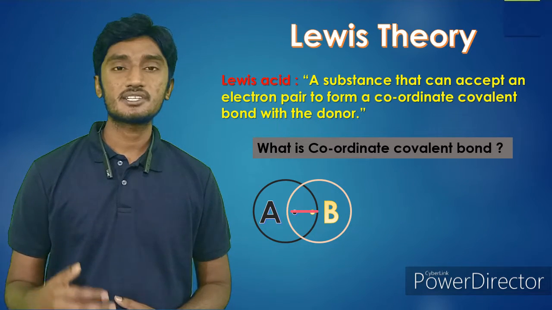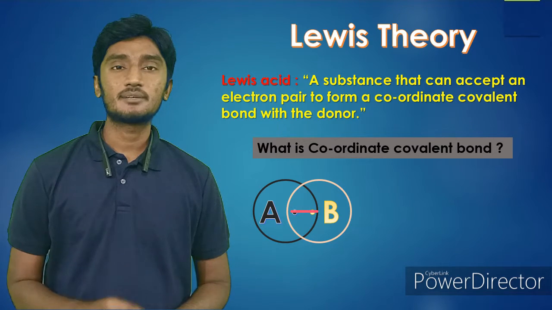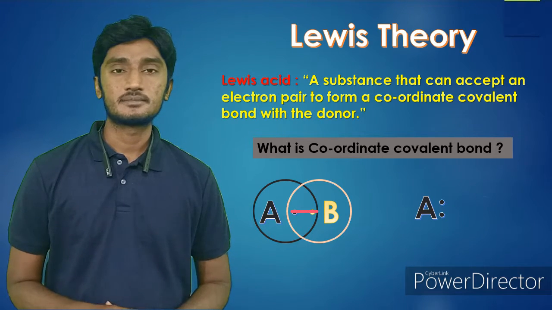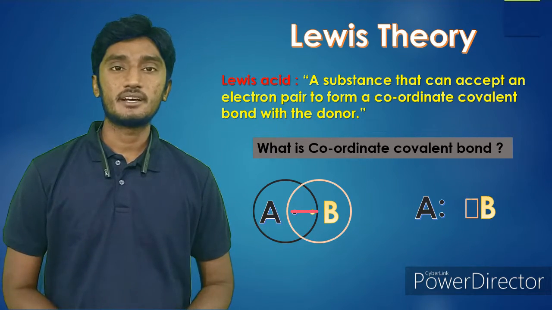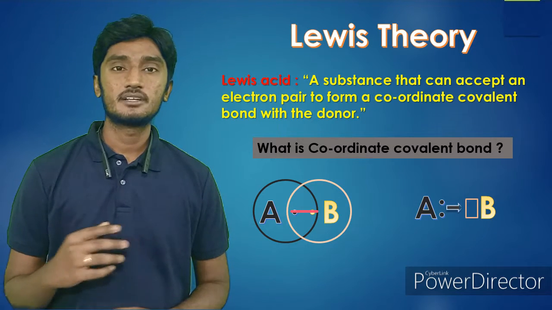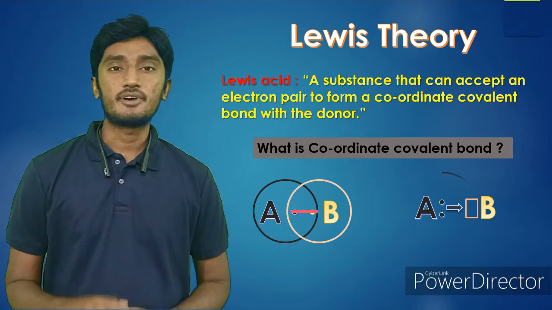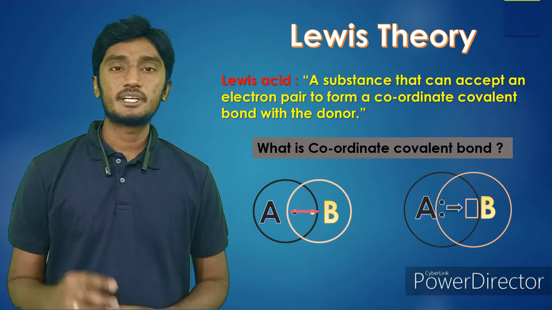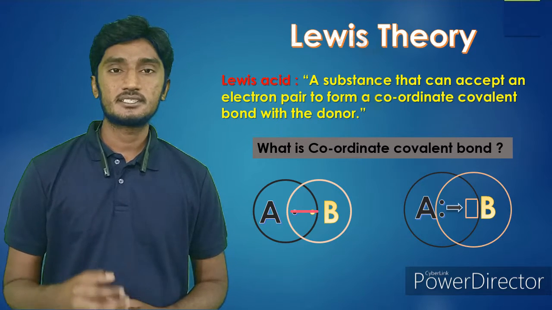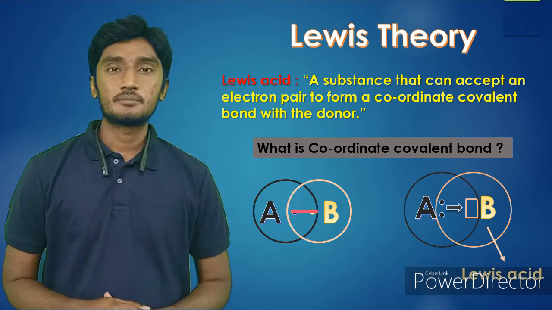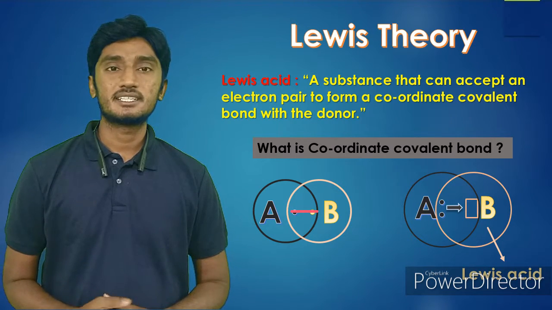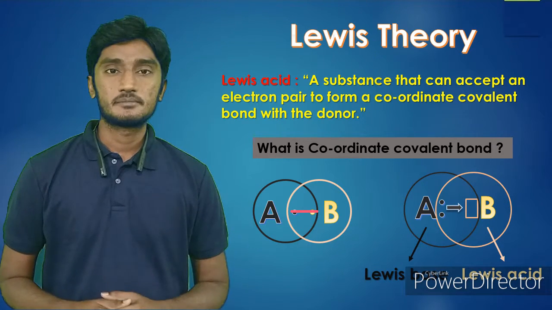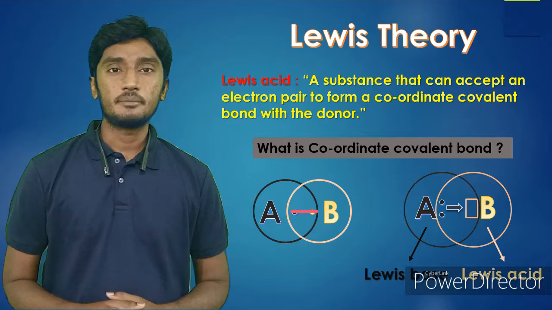Now in a coordinate covalent bond, only one atom donates two electrons. Here, for example, A has two electrons and B has an empty orbital. A donates the two electrons to B and forms a coordinate covalent bond. Here the two electrons are shared by the two atoms mutually. This is a coordinate covalent bond. Here B is acting as a Lewis acid because it is accepting a lone pair, and A is acting as a Lewis base because it is donating a lone pair to B.